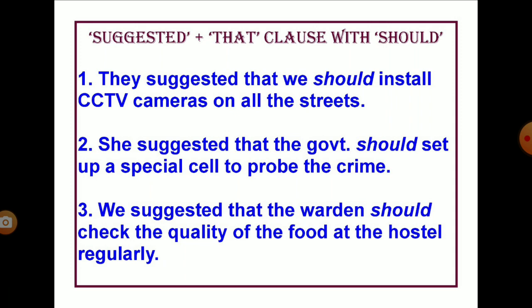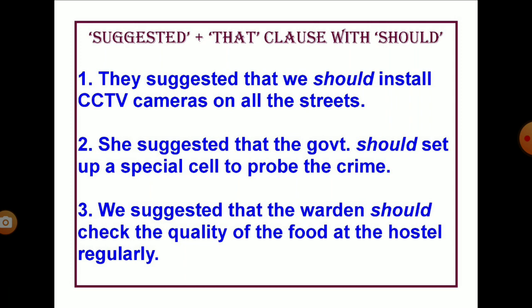They suggested that we should install CCTV cameras on all the streets. She suggested that the government should set up a special cell to probe the crime. We suggested that the warden should check the quality of the food at the hostel regularly. So in all these sentences, the modal should has been retained. You have to retain it because the verb is in the past tense. So these are the different ways in which suggestions can be made.